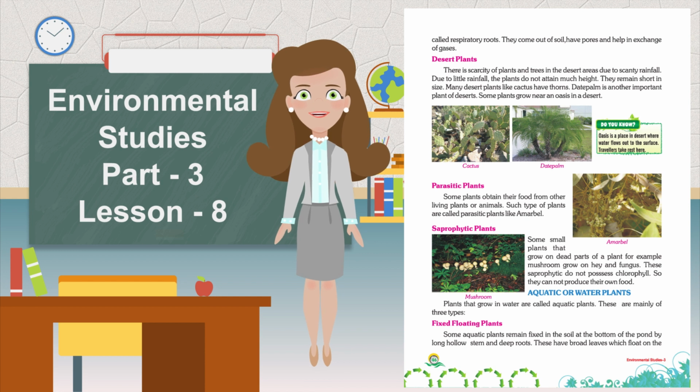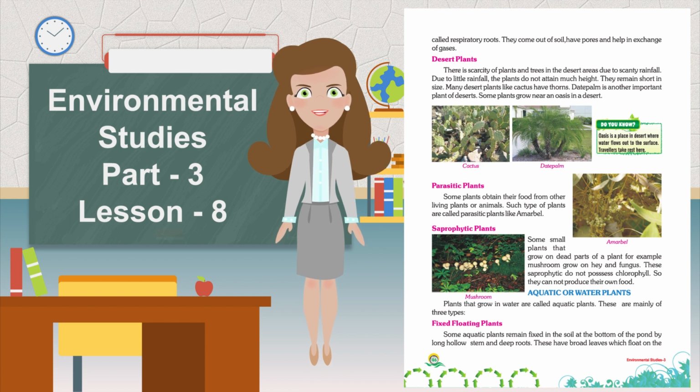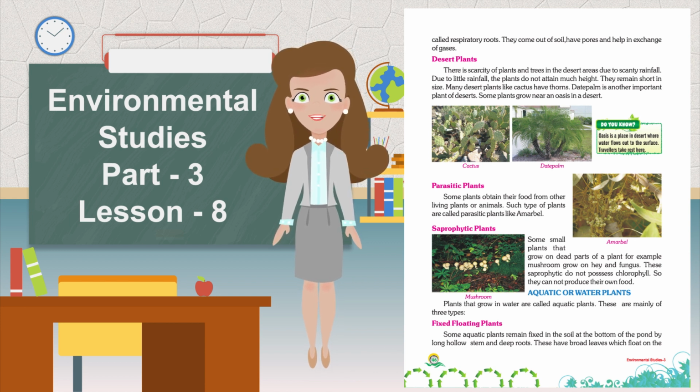Parasitic plants. Some plants obtain their food from other living plants or animals. Such plants are called parasitic plants, like amarbel. Saprophytic plants. Some small plants grow on dead parts of a plant, for example mushroom grows on hay and fungus. These saprophytic plants do not possess chlorophyll, so they cannot produce their own food.